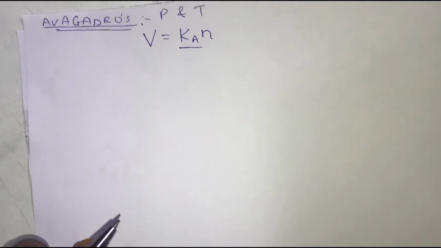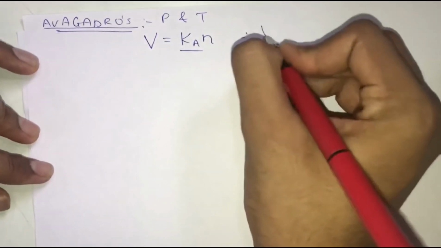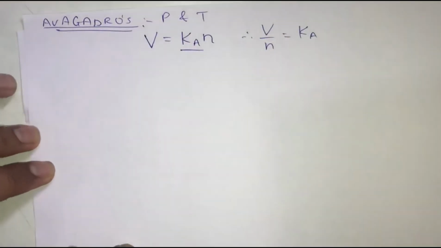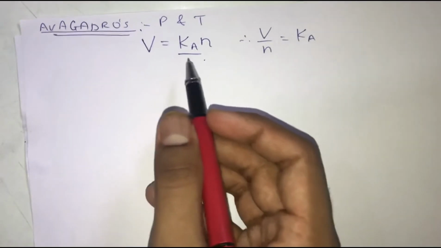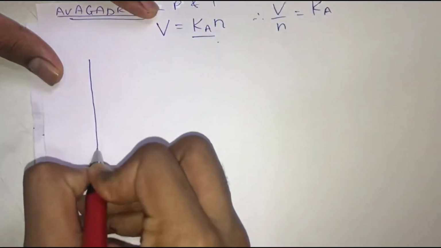Okay, and with the help of this equation, first of all let me simplify this. Can I write it as V upon N is equal to Ka. Now with the help of this equation we had plotted a graph, if you all remember. So the graph that we get is nothing but a straight line.